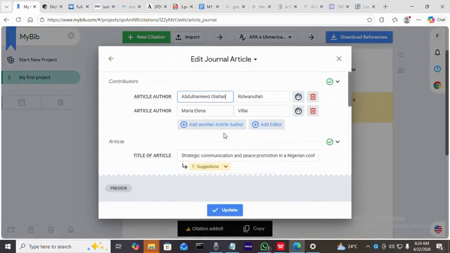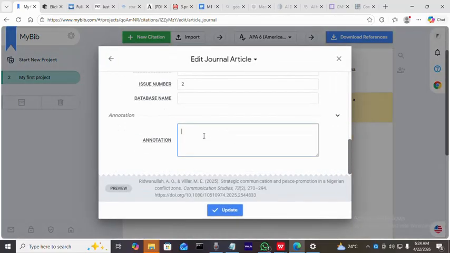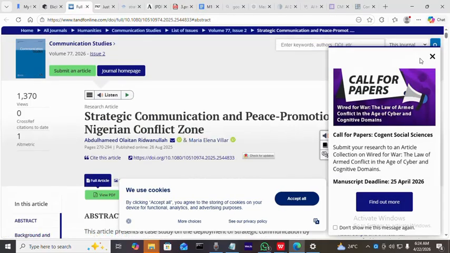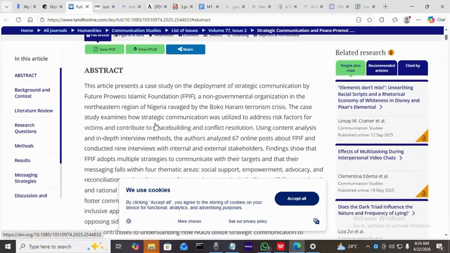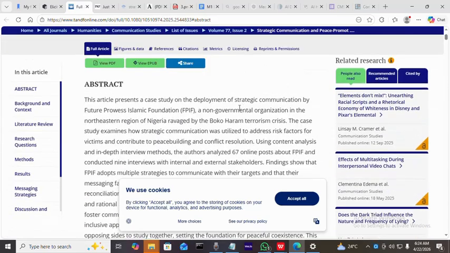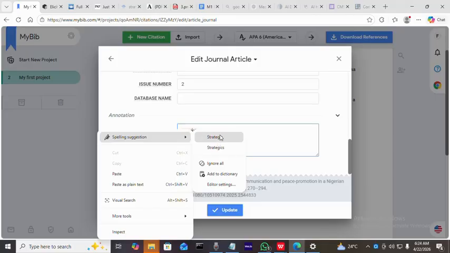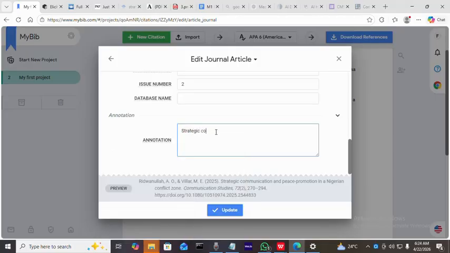Okay, let's put annotated bibliography. So let's, for the sake of this, do something light and easy. We look at what the paper is all about. You read the abstract, you read the conclusion, the limitations, discussion of findings. These are the key areas. So you write your annotated bibliography. It helps you to paraphrase, write the idea, but stay true to the original idea. Stay true to the original idea. Don't break it. You can bend, but don't break it.